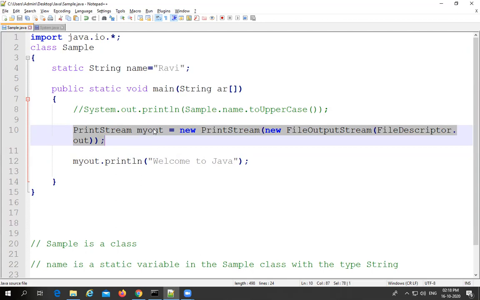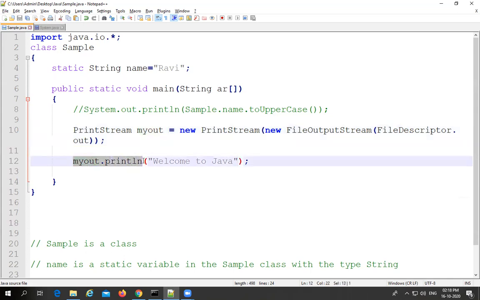At the time of creating the PrintStream object, we need to pass one more object for the PrintStream class. That is nothing but FileOutputStream. For this FileOutputStream, we have to pass one static variable which belongs to the FileDescriptor class. With the help of all this content, we are going to prepare the PrintStream class object. Now whenever we have the PrintStream class object, it will be very easy to print the output with the help of the println method which is available in the PrintStream class. Now we can print the output, welcome to Java.